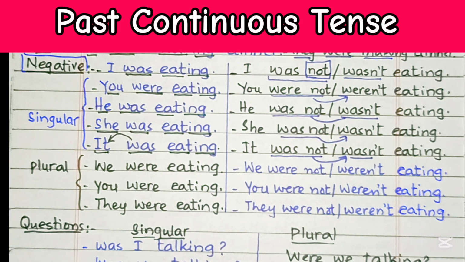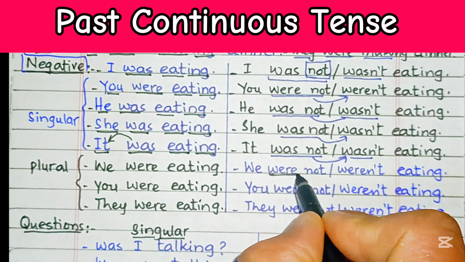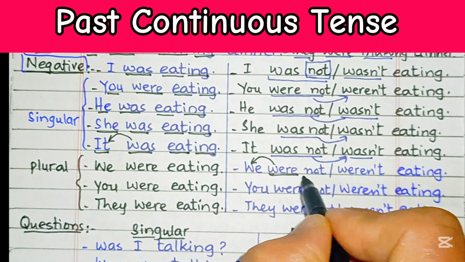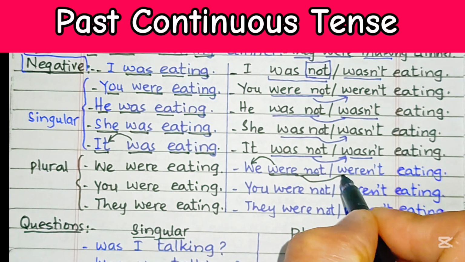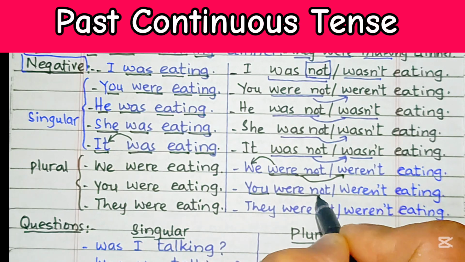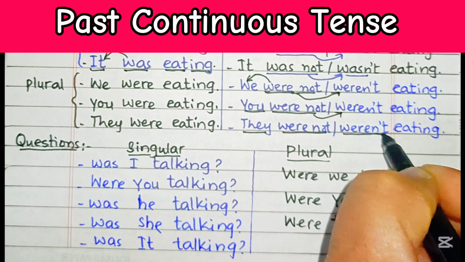So as far as the plural forms are concerned, we were not eating. This be verb matches the subject we. We were not eating, or the contraction of were not is weren't. You were not eating, or you weren't eating. They were not eating, or they weren't eating.